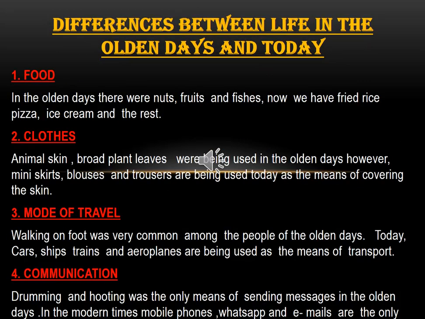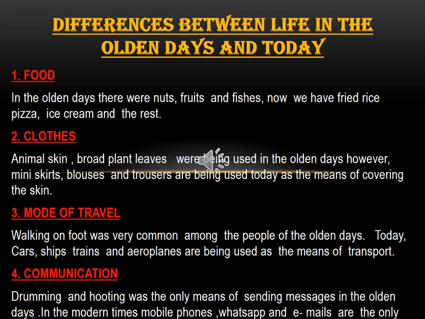We again look at differences between life in the olden days and today. We look at the kind of food, the clothes, the mode of travel or transportation, and then we look at communication.